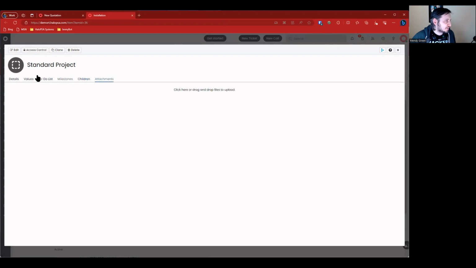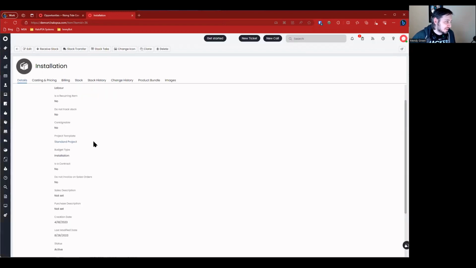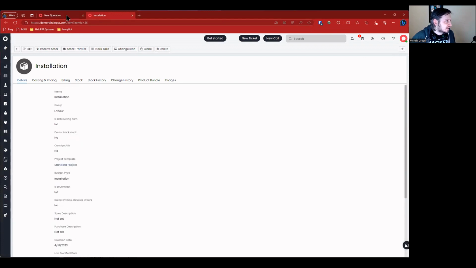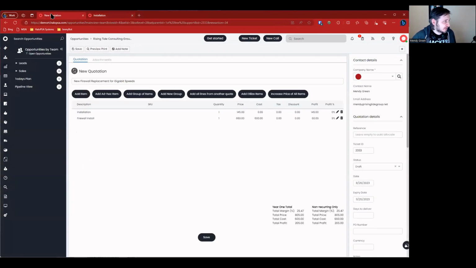Okay, so this is a great place to start. It's a standard project. It's literally just a bare bones template that does nothing but create a project ticket. And so we're going to close this now that we've edited the installation item and we've set the project template to standard project. Okay, we're going to close this and I'm going to go ahead and save it.